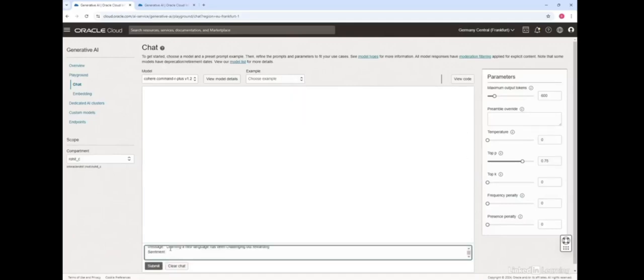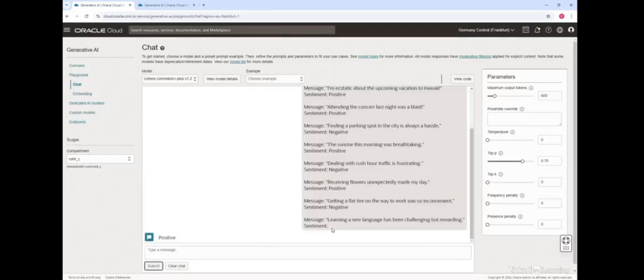Final example here is around text classification. So what I can do here is I can write a text classifier saying that I have a message like, I can't stand waiting in long lines at the grocery store, and the sentiment is negative, and I can give a bunch of these messages like these. Then I can give a particular message and I would ask the model to give the sentiment for that particular message, and it says, learning a new language has been challenging but rewarding.